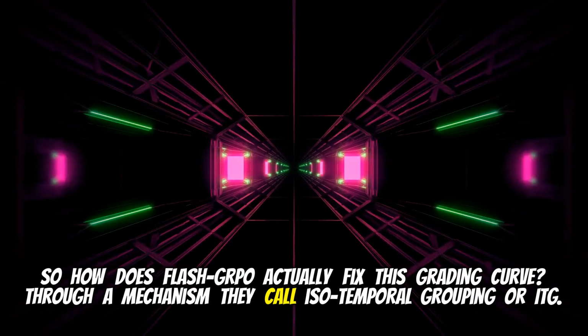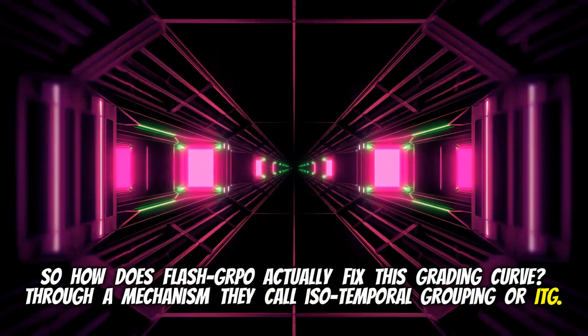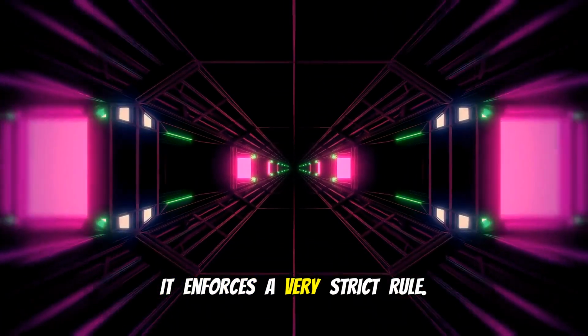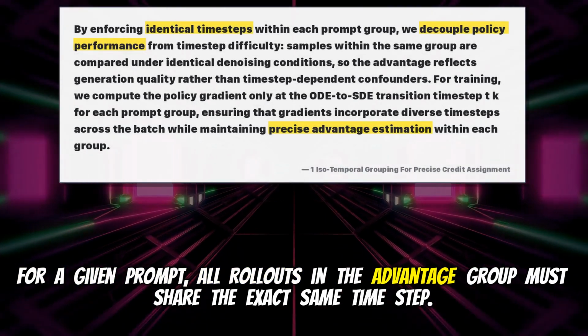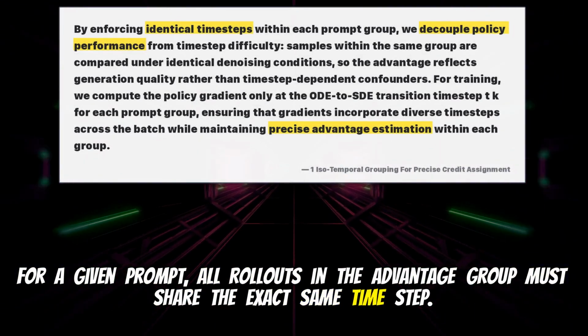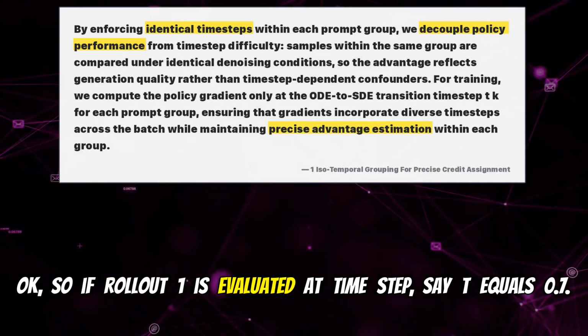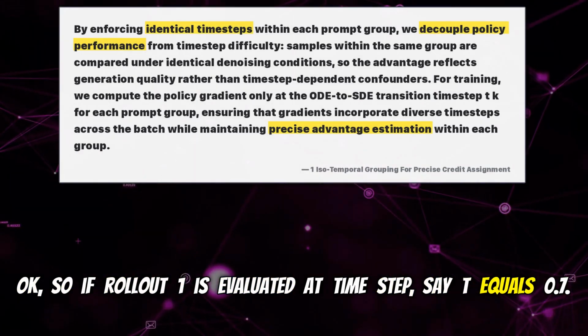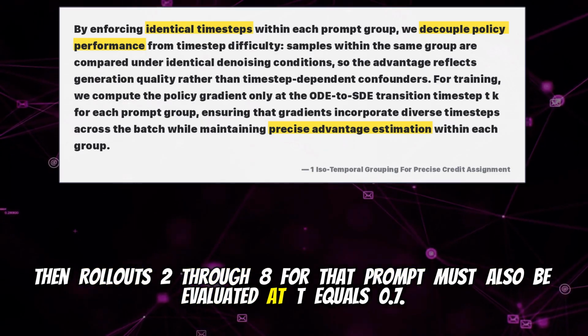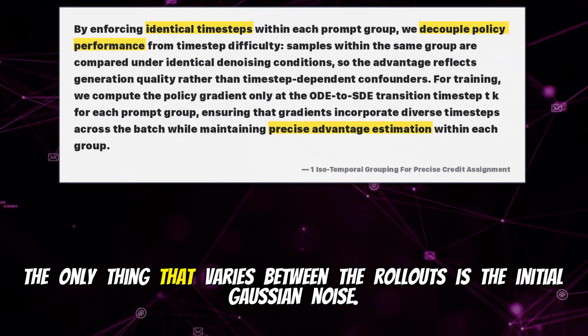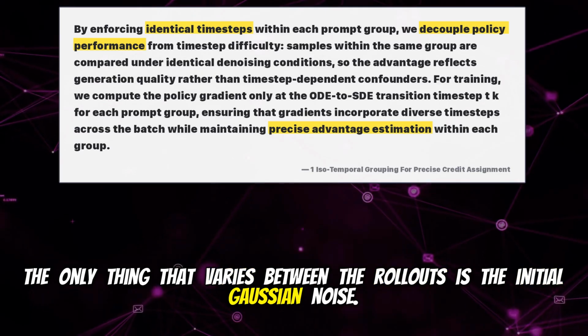Through a mechanism they call iso-temporal grouping, or ITG. It enforces a very strict rule. For a given prompt, all rollouts in the advantage group must share the exact same time step. Okay, so if rollout 1 is evaluated at time step, say t = 0.7, then rollouts 2 through 8 for that prompt must also be evaluated at t = 0.7. The only thing that varies between the rollouts is the initial Gaussian noise.